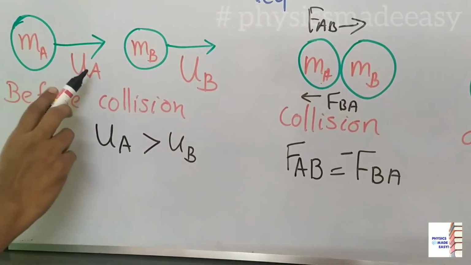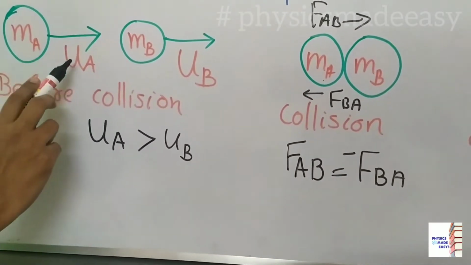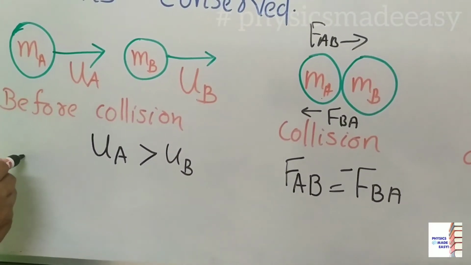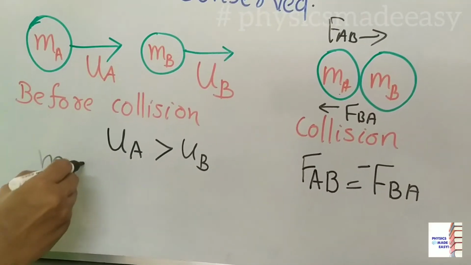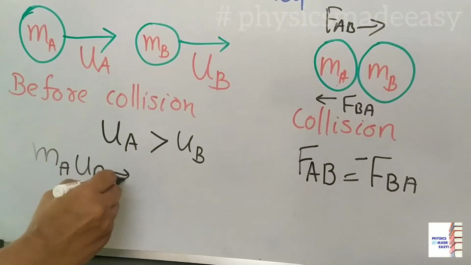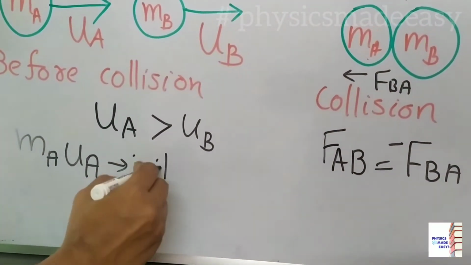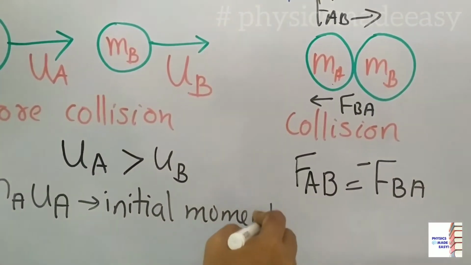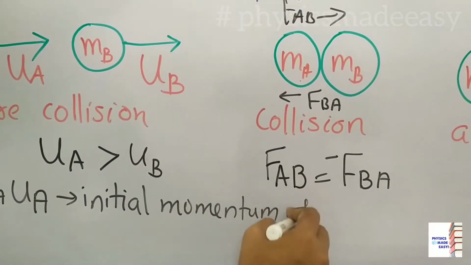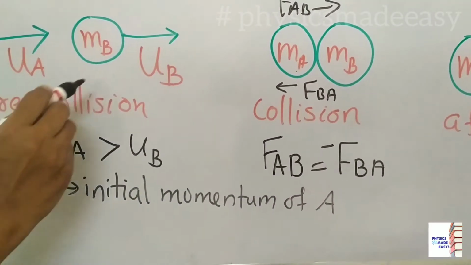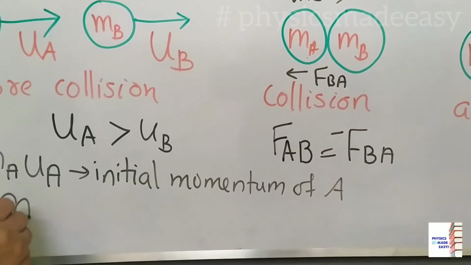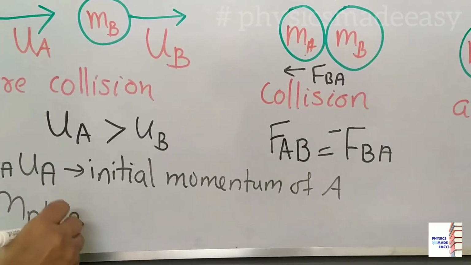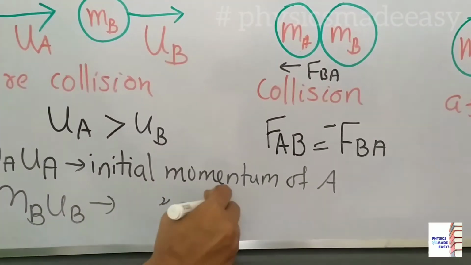So we can write the initial momentum of object A as mA uA. In the same way, the initial momentum of B is mB uB.